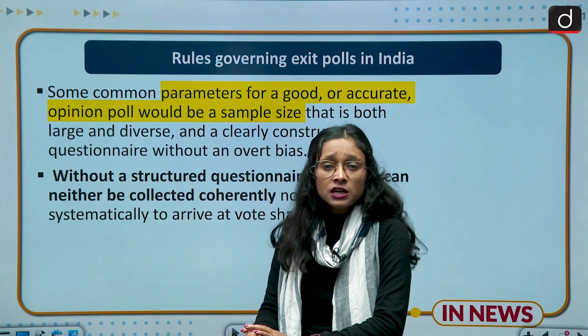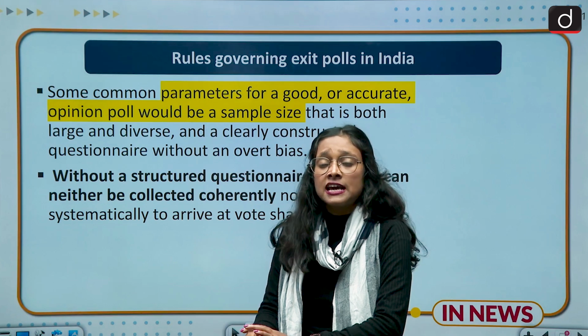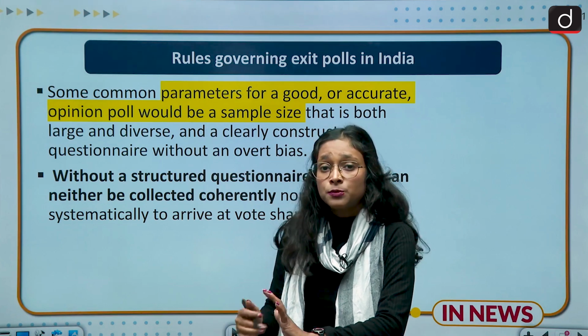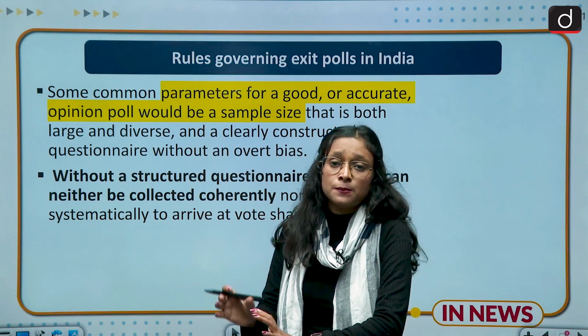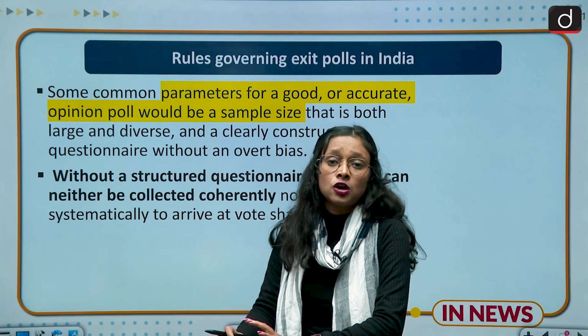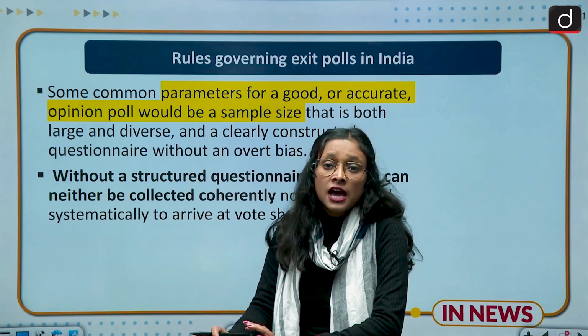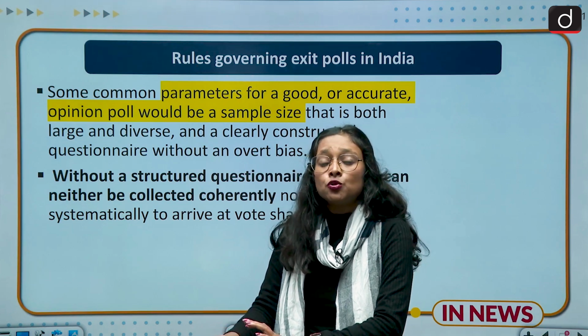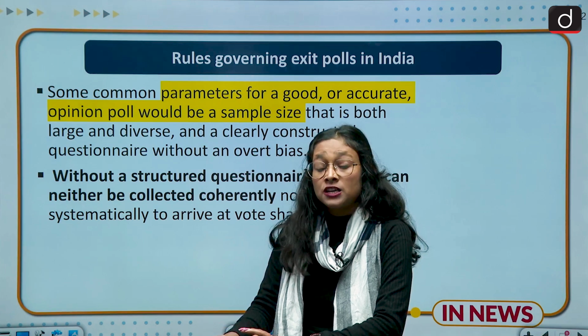So under Section 126, it is said that exit polls cannot be published before the election. There is a particular time period set for exit polls, but we don't have any such provisions for opinion polls. And sometimes we have seen that these opinion polls and exit polls are influencing.